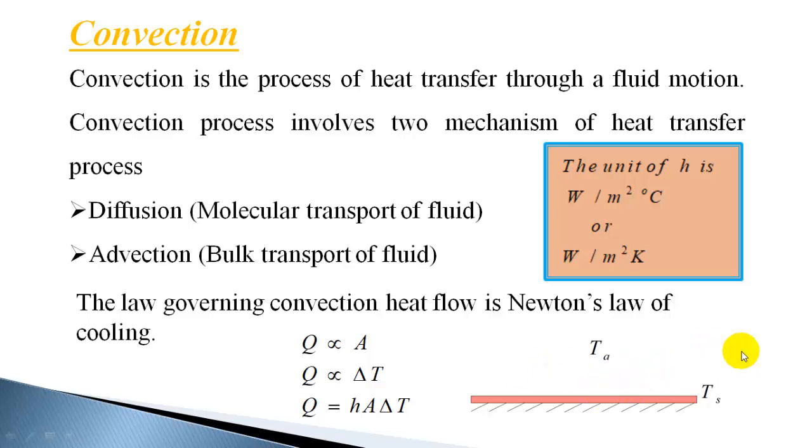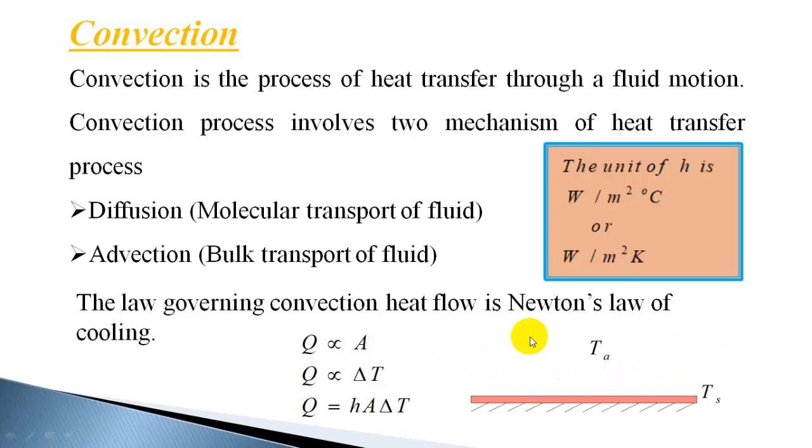And in case of forced convection, heat transfer takes place at a much faster rate, because the fluid which is coming in contact will be rapidly carried away by forcing the air or the fluid over the surface, and cold fluid will take its place.